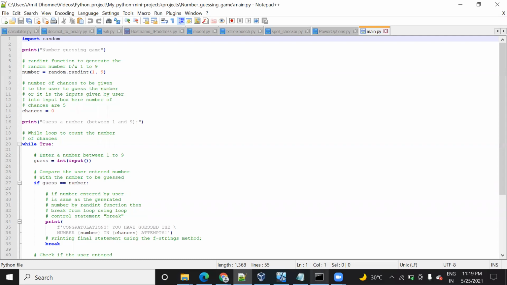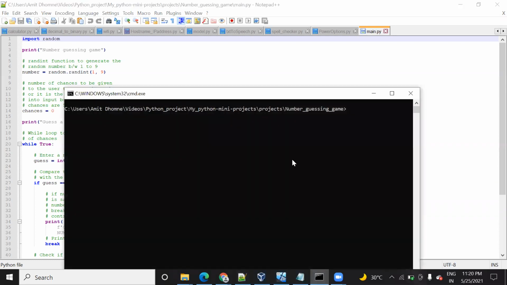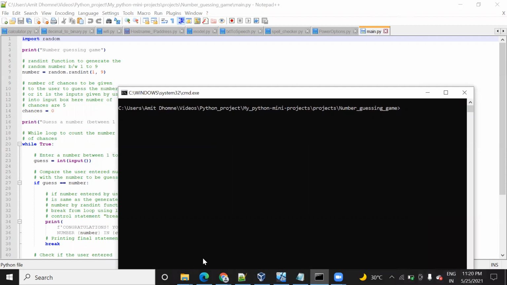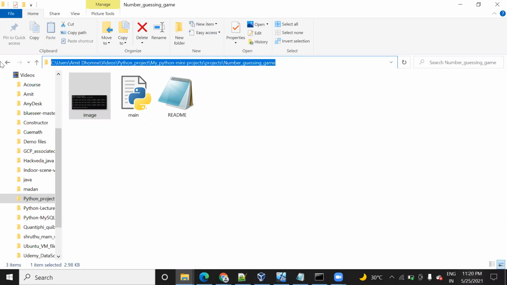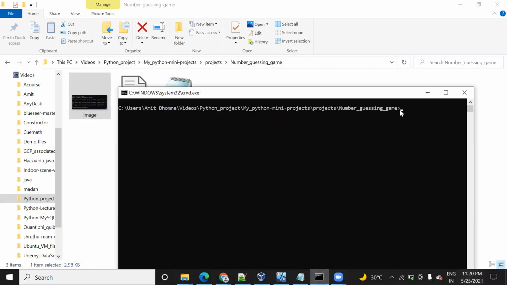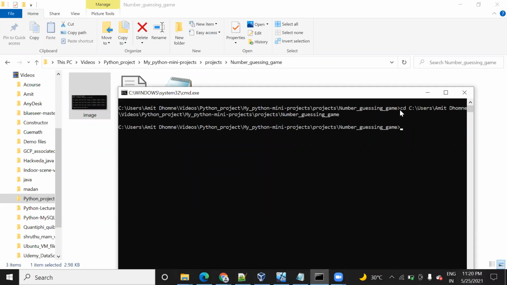In order to do that, we just open the command prompt. Once you open it, you need to go to the path where this file exists. My file exists in this Python project, number guessing game. I will copy this and paste it. It is already there, but I will show you. Once you paste this, you will reach this path.